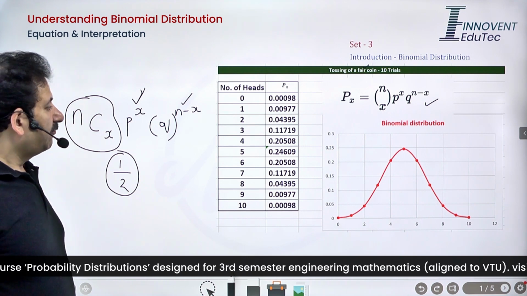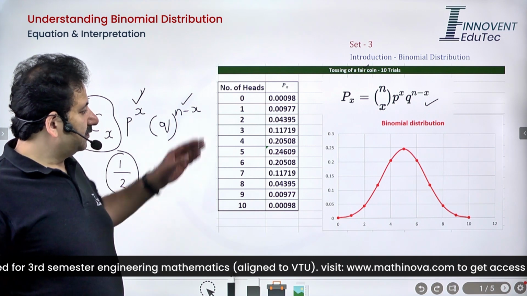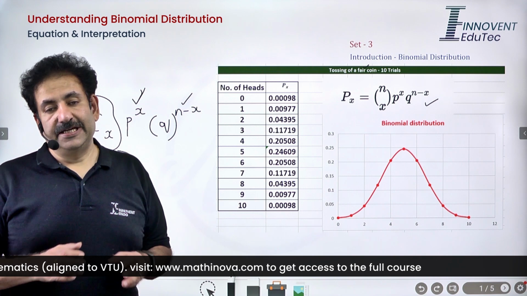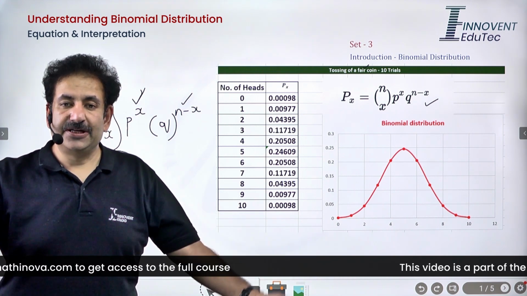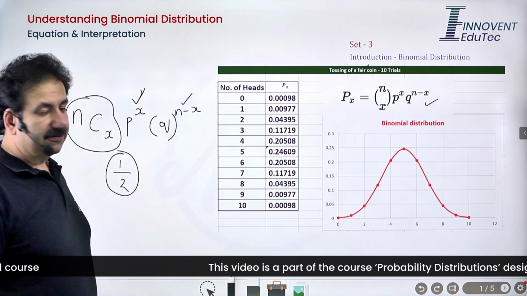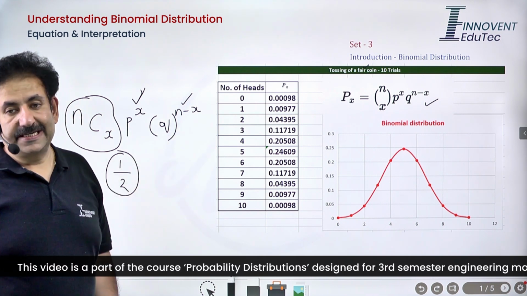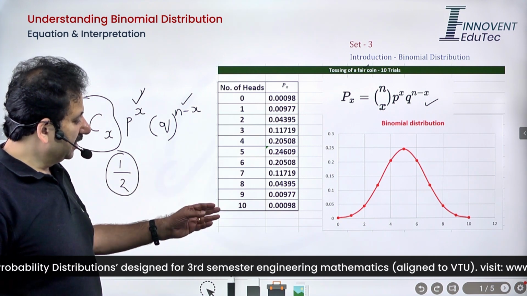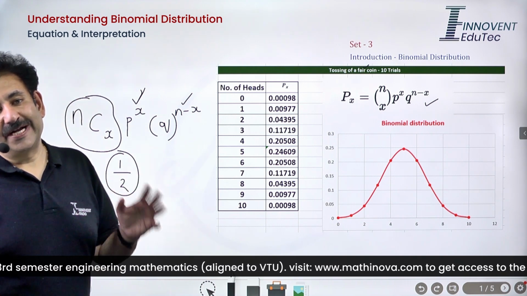So if I choose 10 trials to describe this particular experiment, then there are 11 possibilities that I can talk about for the occurrence of heads. What are those? Either you have 0 heads in all the 10 tosses that you carry out, that means you get tails in all 10 tosses. Or only 1 head occurs out of 10 trials. There can be 2 heads, 3 heads, 4 heads. Similarly, you can have 10 heads, that means every time that you toss, you get a head.